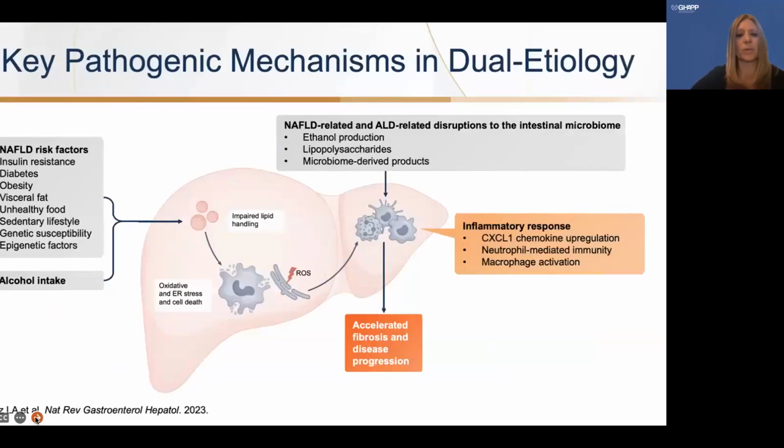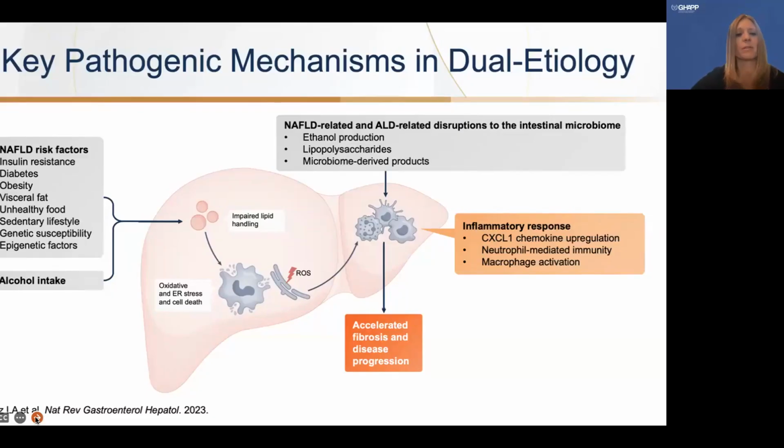So this next slide is really important. It helps understand the key pathogenic mechanisms in metabolic ALD. The previous nomenclature, non-alcoholic fatty liver disease, suggested that there was no alcohol component to this process. However, as you can see here, these NAFLD or metabolic risk factors converge with alcohol intake to produce a similar pathway.